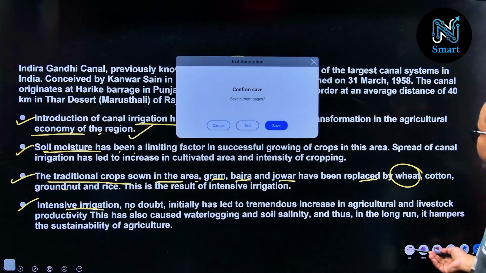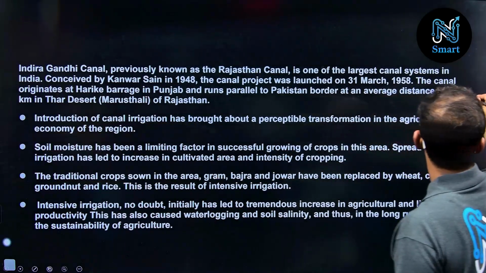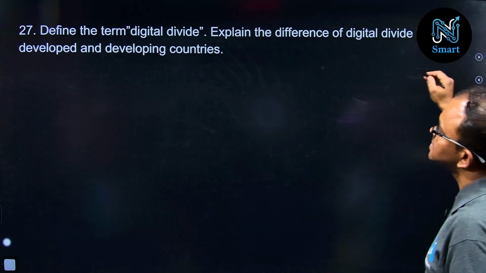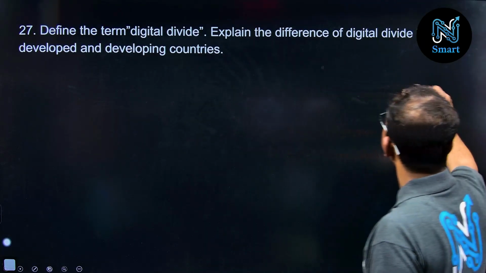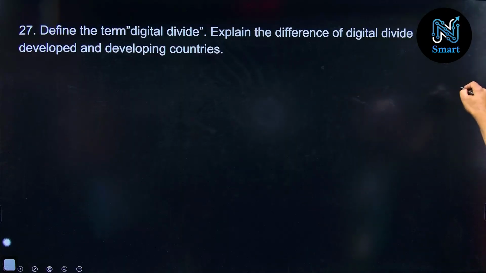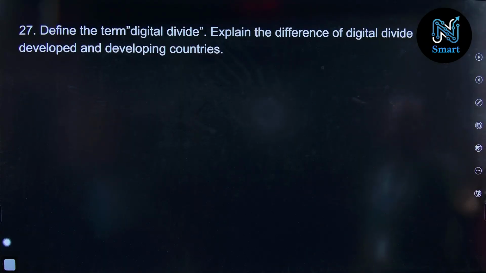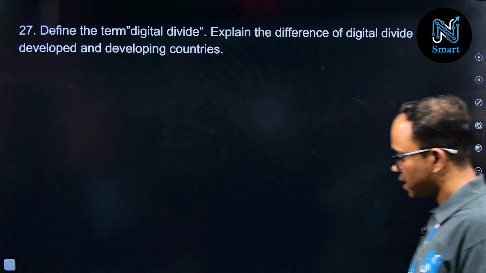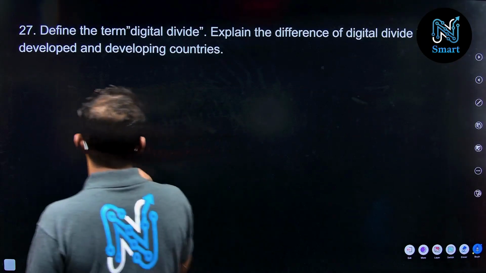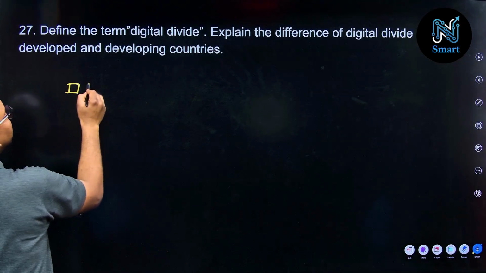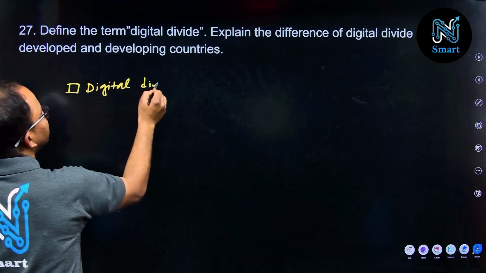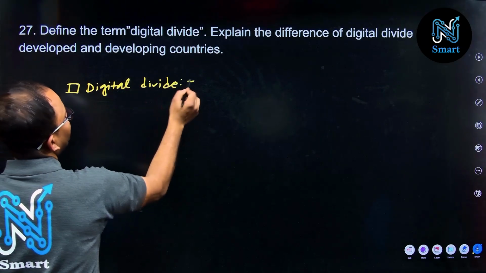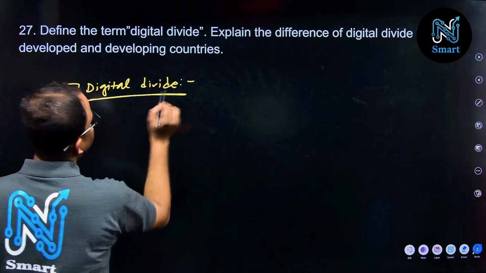Now, going to the next question of our discussion: define the term digital divide and explain the difference of digital divide between developed and developing countries, right? First of all, you have to explain what the digital divide is here.